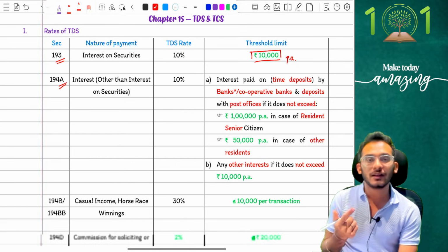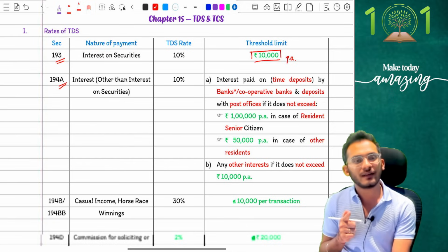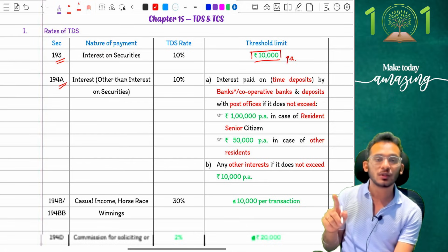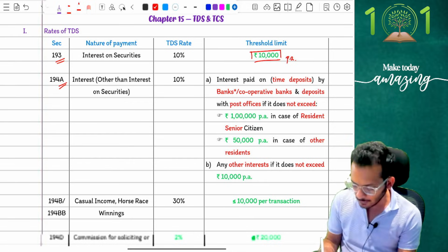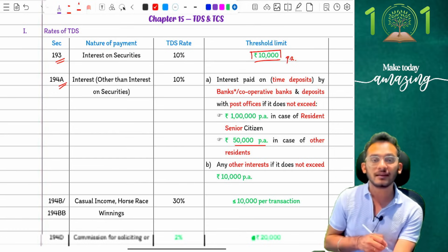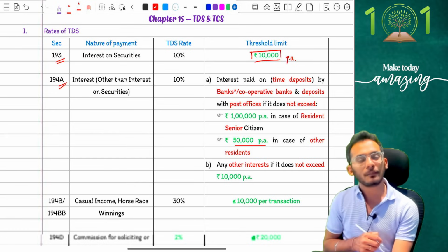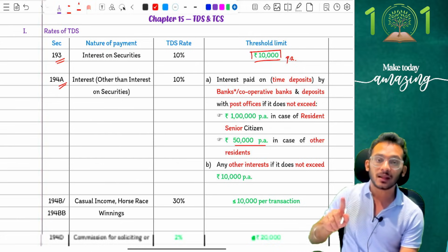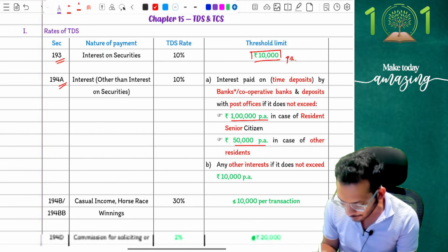Next is coming to 194A, people. For those who know, 194A was about interest on deposits. So if you had 194A interest on deposits, there was a threshold limit of 40,000 and 50,000. Now the limits have been changed. They say if you're a normal citizen, then I will not deduct TDS for you from banking sector up to 50,000 rupees of interest. If you're a senior citizen, the number is 1 lakh rupees.